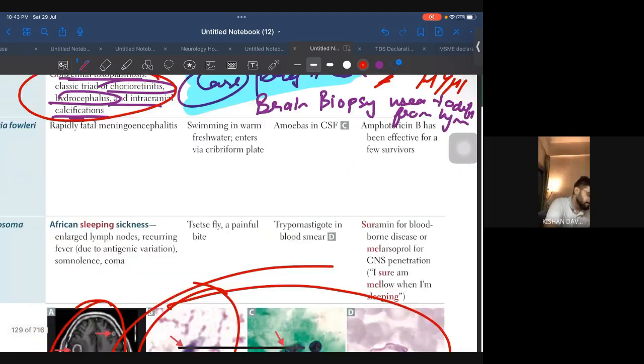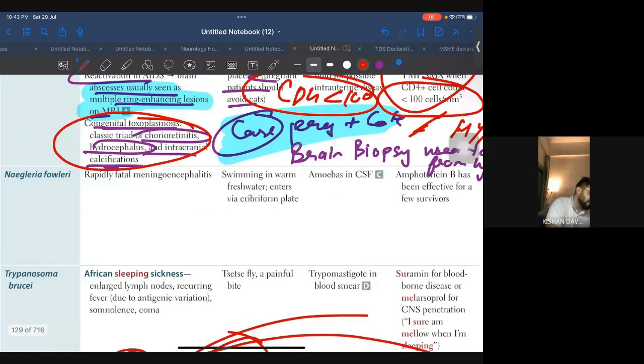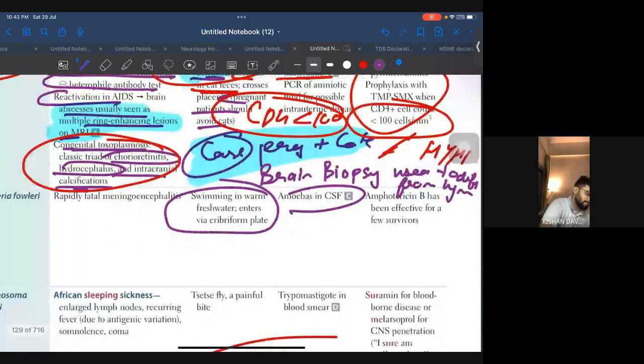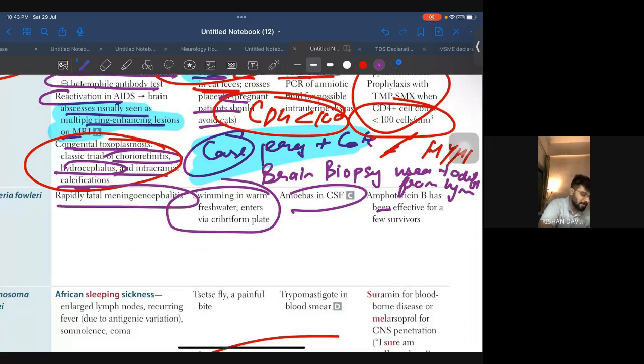Alright. Coming to Naegleria fowleri. For Naegleria fowleri, they will give you swimming in warm fresh water. Directly the case they will give you. Okay. Amoebas in CSF. So this is what amoebas in CSF look like. And amphotericin B, that's all you have to remember. Rapidly fatal meningoencephalitis is the problem here. Okay.